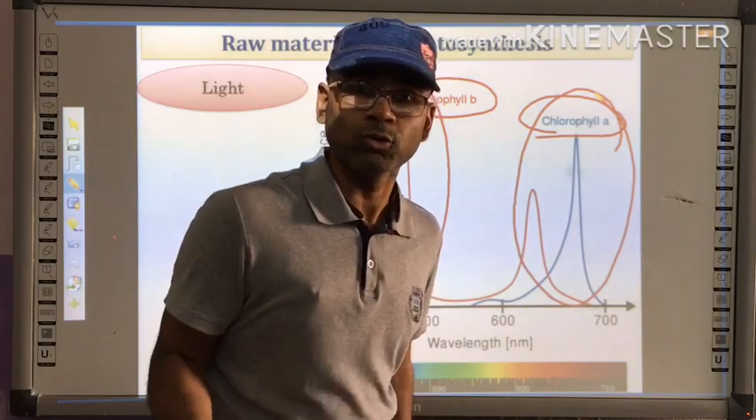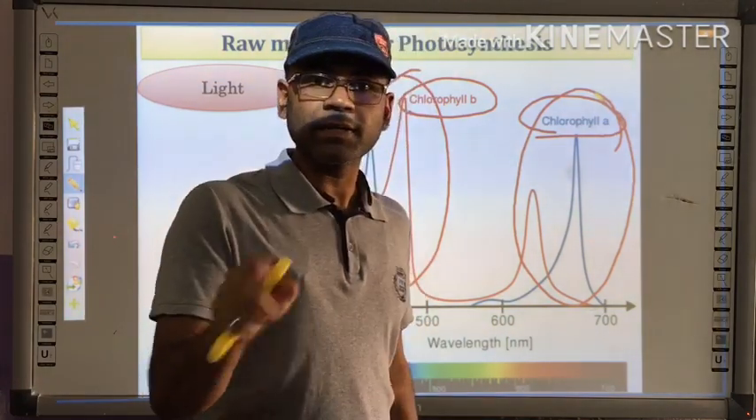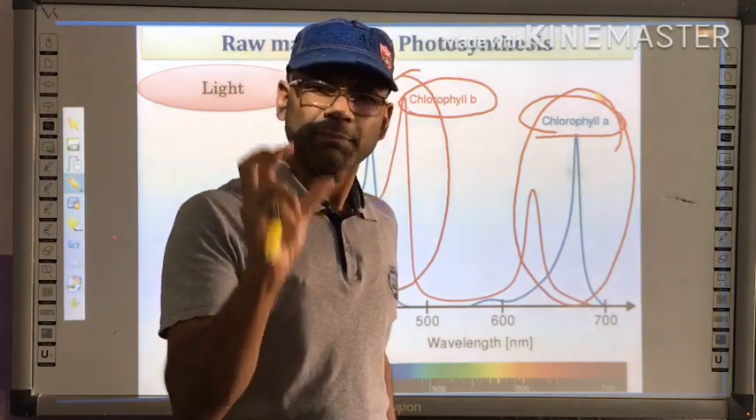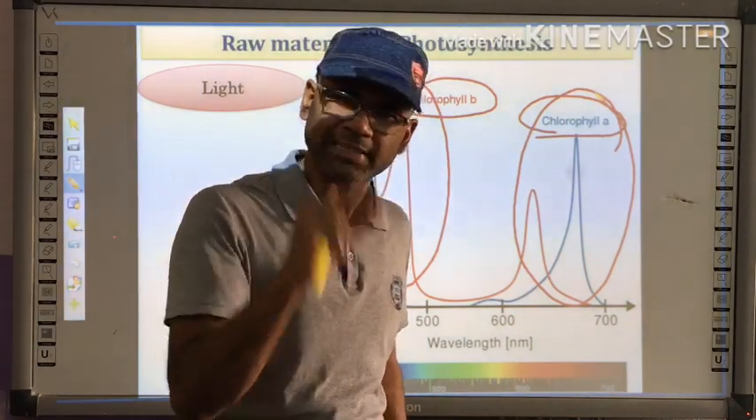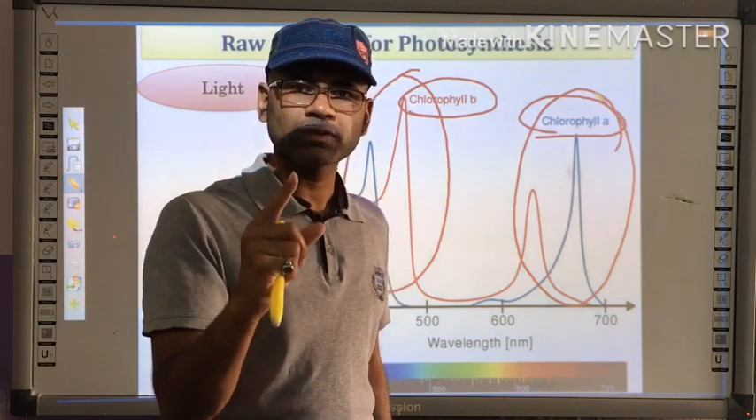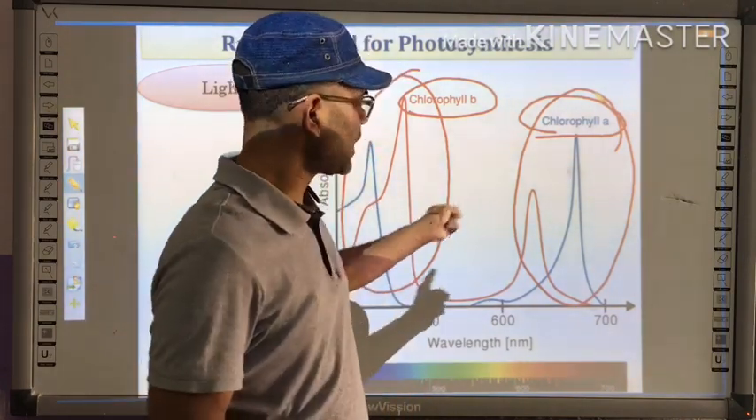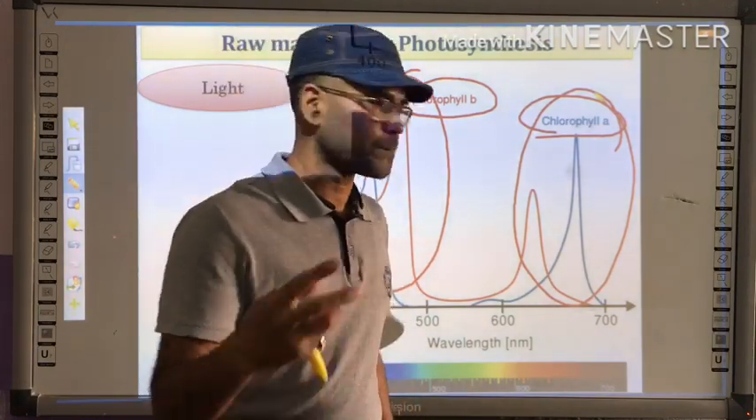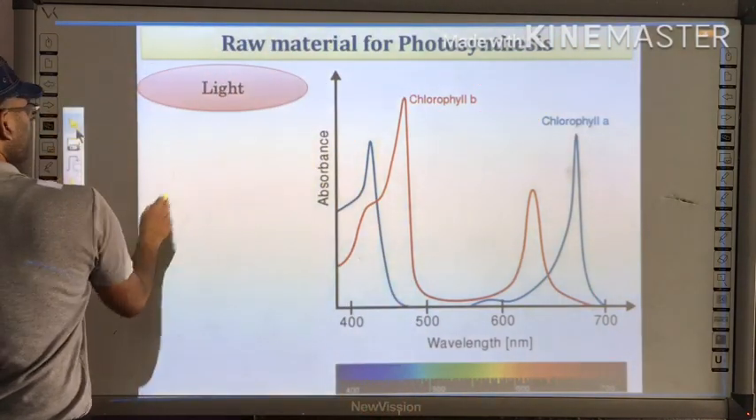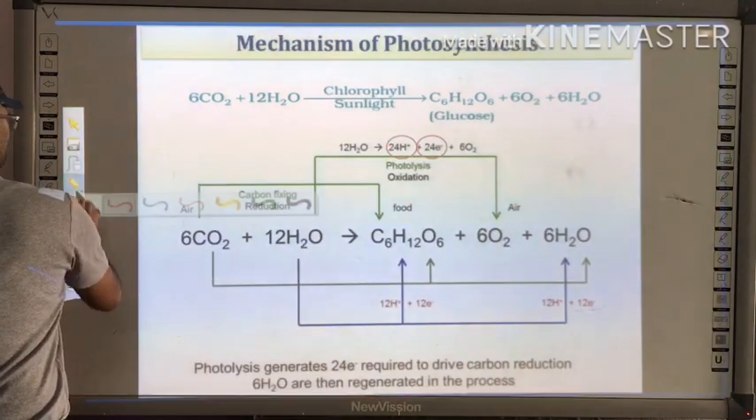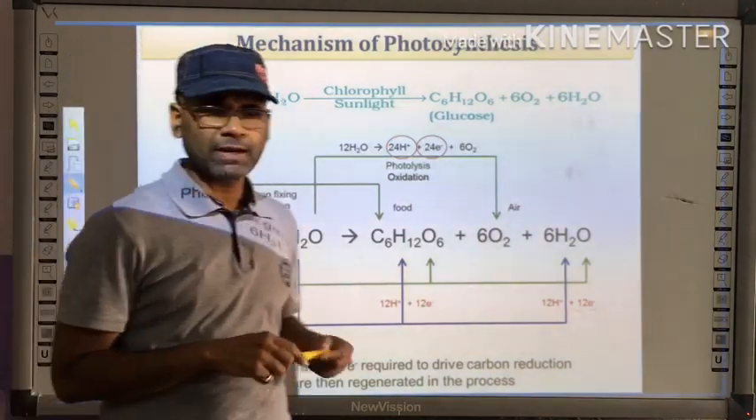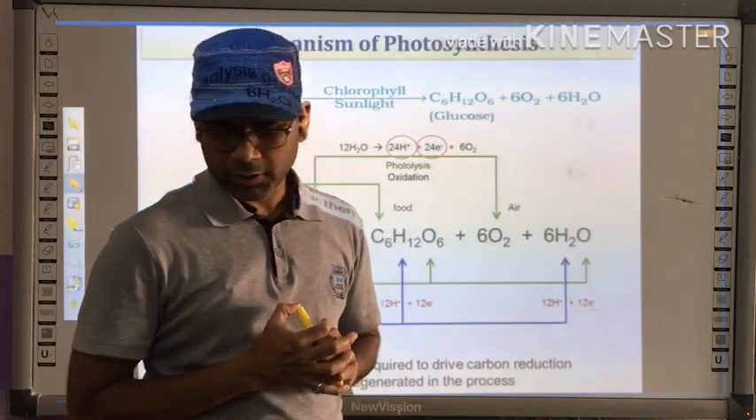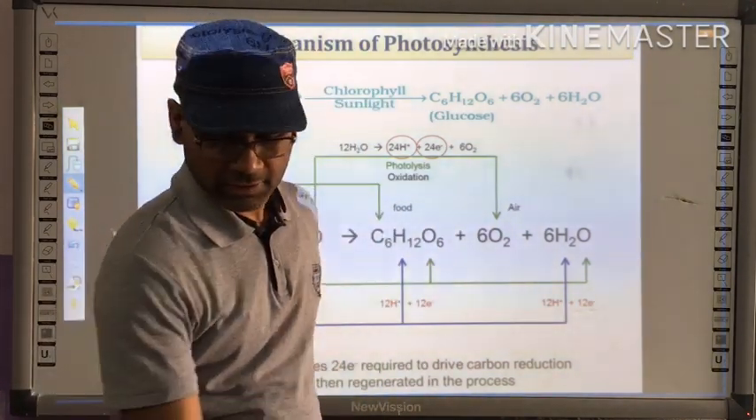And an interesting fact to know is that green leaves are green in color, but green color does perform photosynthesis, but very little. The maximum amount of photosynthesis is performed in the red and blue color wavelengths. Okay, right. So this is all that we have discussed so far, all the raw materials which are important for the process of photosynthesis.